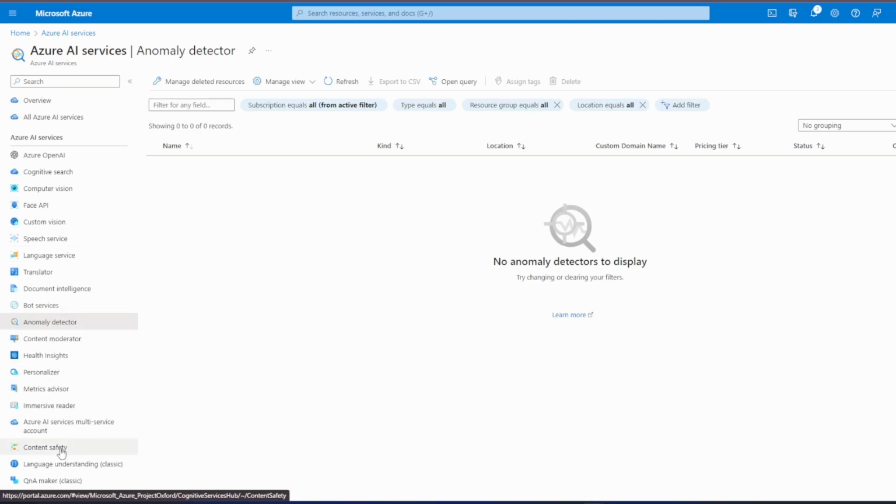There is another service which is very similar to that, that is Azure AI Content Safety. It is a comprehensive solution designed to detect harmful user-generated and AI-generated content in applications and services. Azure AI Content Safety is suitable for many scenarios such as online marketplaces, gaming companies, social messaging platforms, enterprise media companies, and also K-12 educational solution providers.